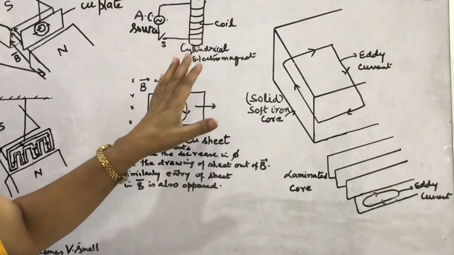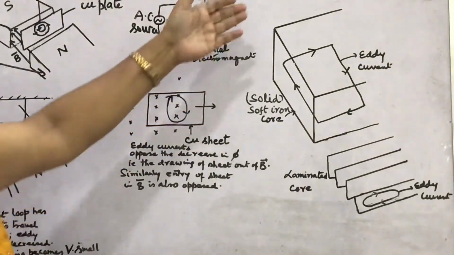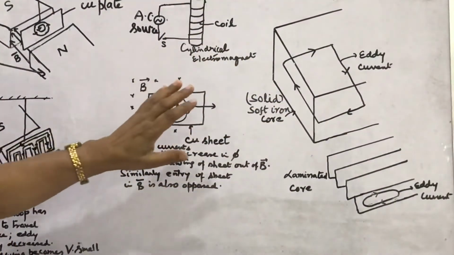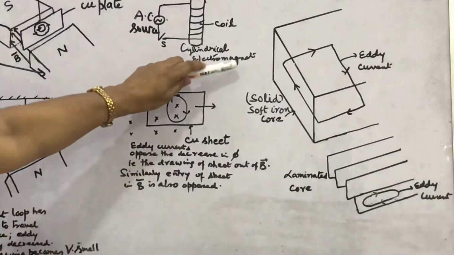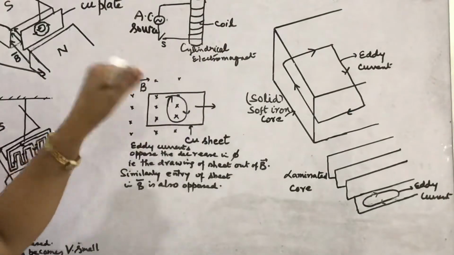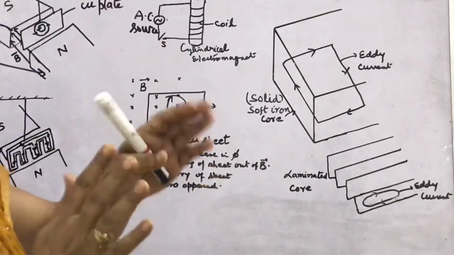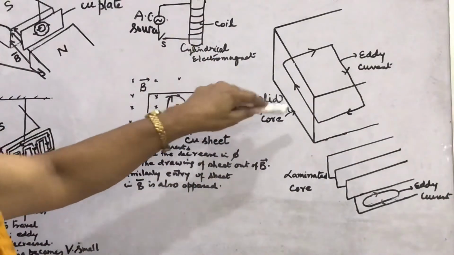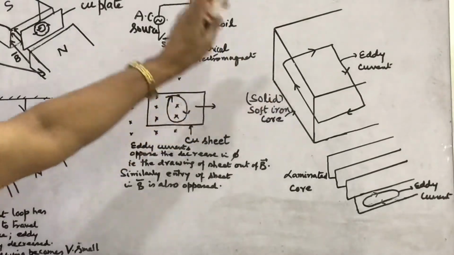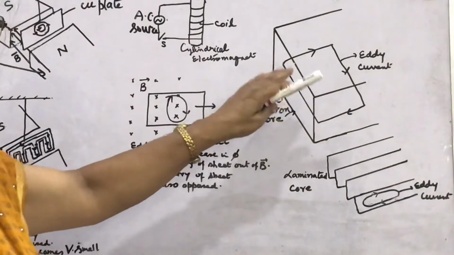Now we will learn the undesirable effects of eddy currents. Look, this is the soft iron core of a transformer. Eddy currents are produced inside the iron core of the rotating armature of electric motors and dynamos, and also in the soft iron core of transformers. These eddy currents are undesirable. Look, I have shown. Why are they undesirable?